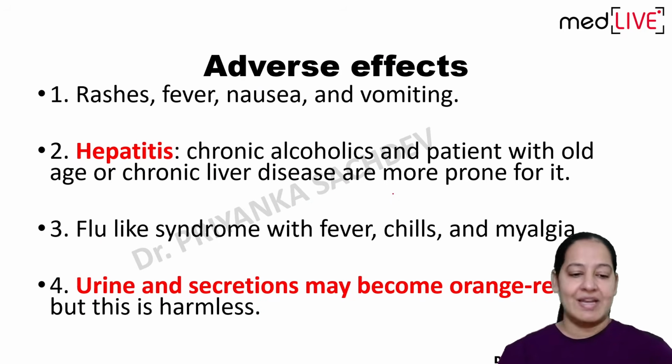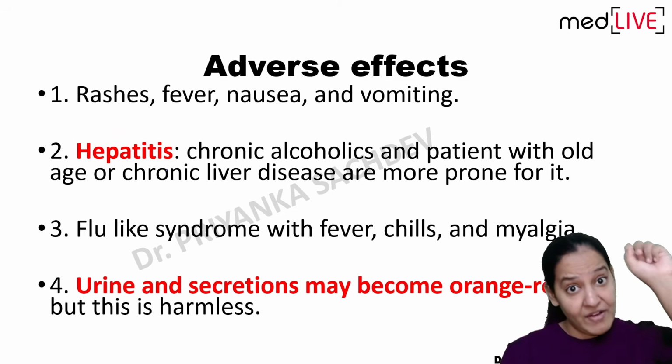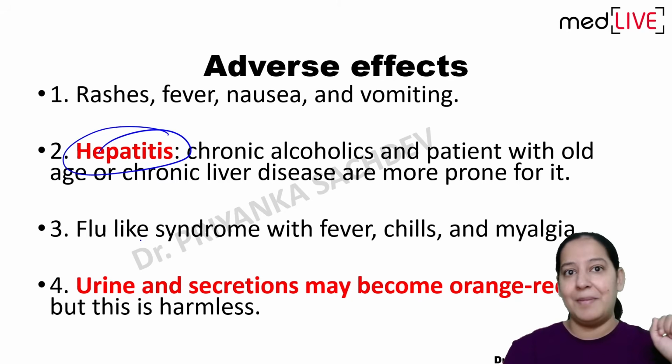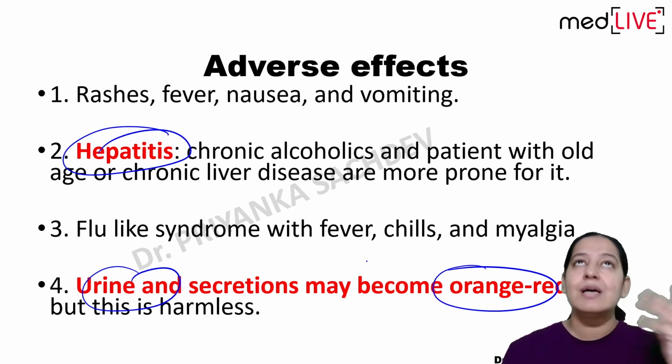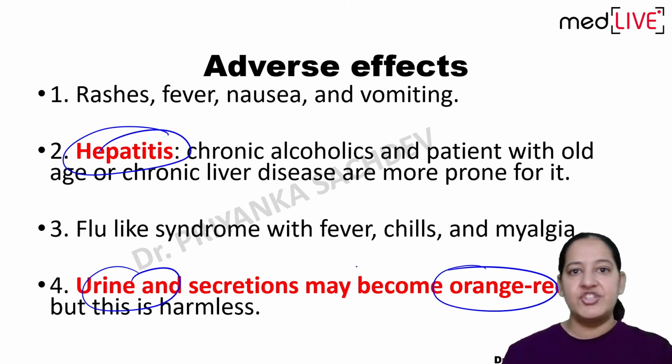Coming on adverse effects. Adverse effect one is common with isoniazid: hepatitis. But here, urine will become orange-red in color. Urine, tears, all secretions, saliva, vaginal secretion, genital secretion, sweat, all the secretions in the body will become red.